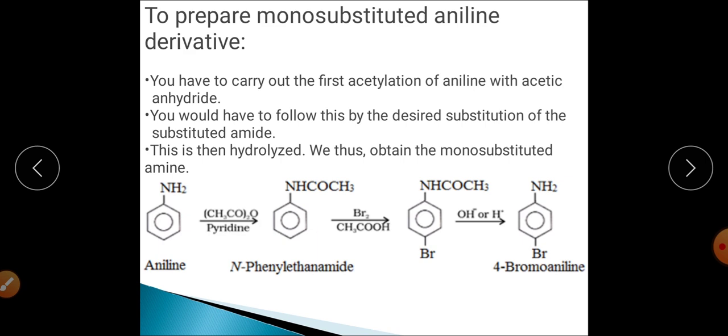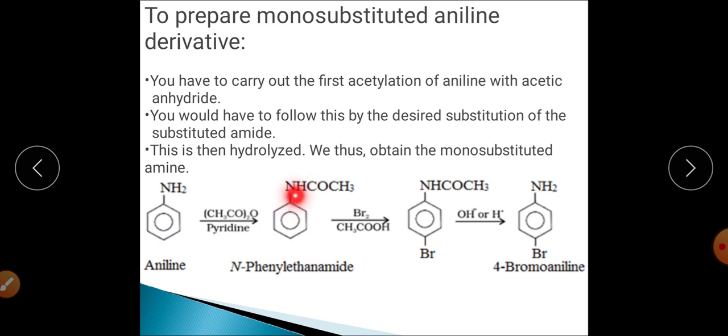When the acetylation reaction is carried out, the aniline will be converted into N-phenyl ethane amide. Now, this strongly activating group is converted into a weakly activating group. Right? Now how can you say that this is a moderate or weak activating group in comparison to NH2?